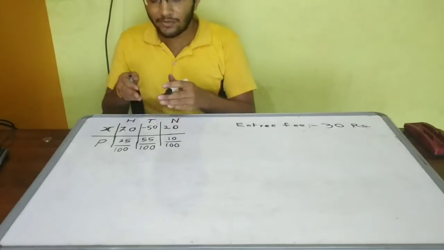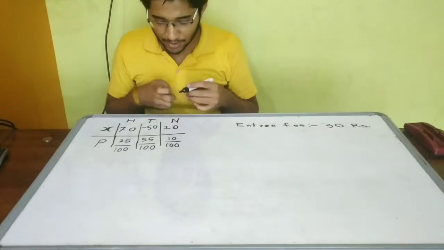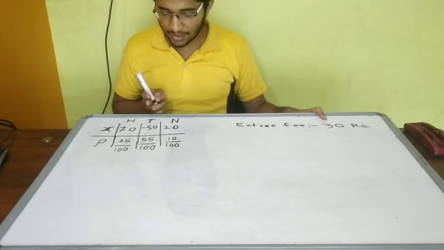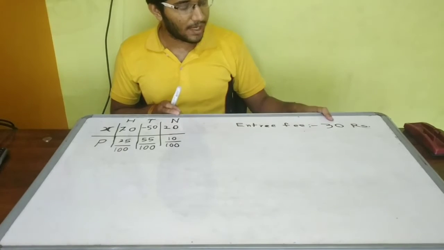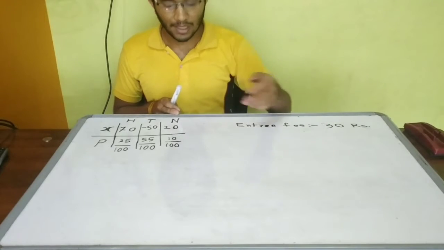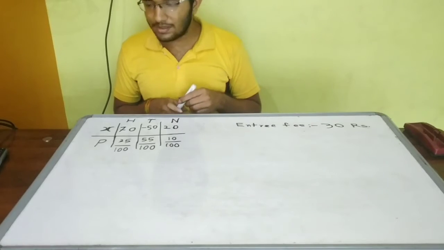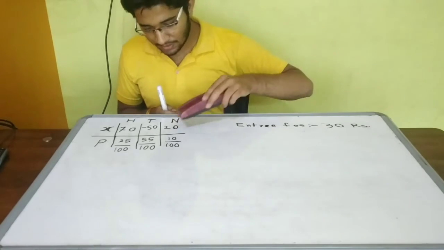Which means we are receiving negative 50. We are paying 50 rupees. For this part, for not anything, not heads, not tails, the entry fee is 30, which means we are paying 30, and here is 20. We are receiving. So 20 minus 30 is negative 10. So here is negative 10.